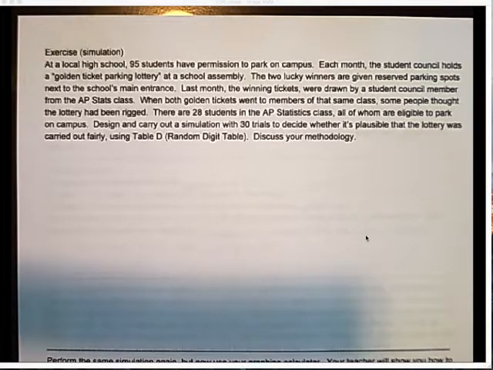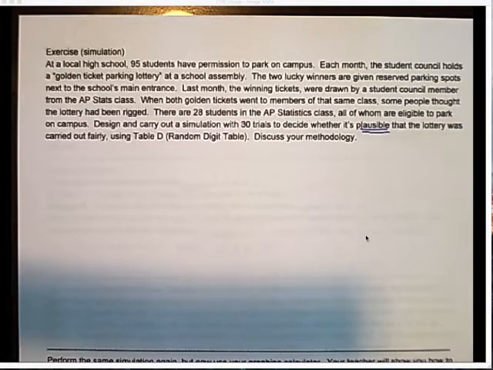Last month, the winning tickets were drawn by a student council member from the AP Stats class. When both golden tickets went to members of that same class, some people thought the lottery had been rigged. There are 28 students in the AP Statistics class, all of whom are eligible to park on campus. Design and carry out a simulation with 30 trials, and decide whether it's plausible that the lottery was carried out fairly, using Table D.